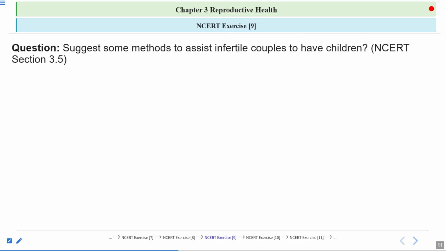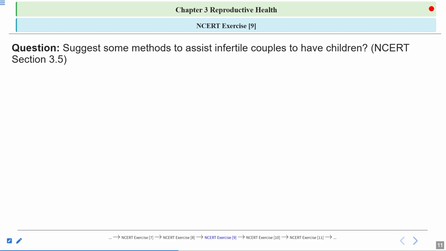Now, suggest some methods to assist infertile couples to have children. First of all, you should know what is infertility, and then how you can treat infertility. So basically, they are asking in this question how infertility can be treated. There are a lot of methods to treat infertility. We have already discussed in the theory what the methods are. So in this, you will list the assistive reproductive technology. Clear? For more information, you can read NCERT section 3.5.